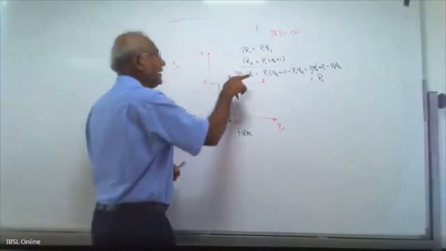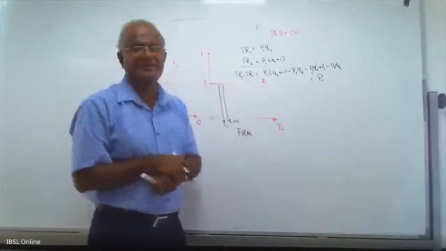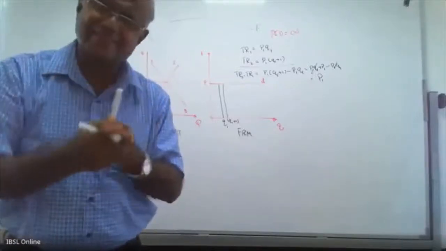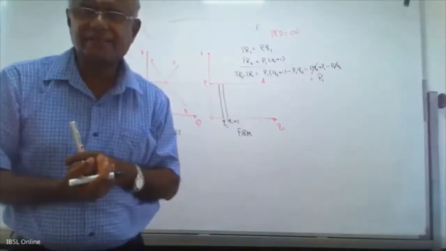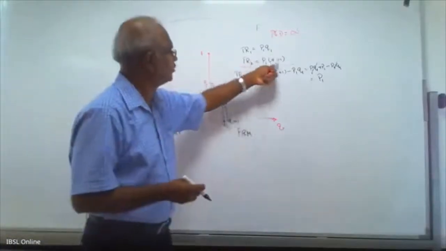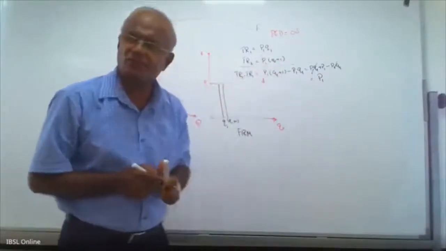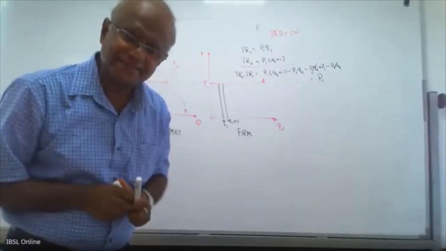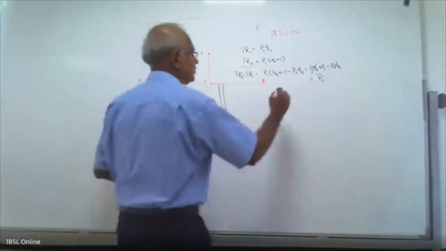Therefore, what is this, TR2 minus TR1? Another name for this one? When the firm increases the output by 1 unit, by how much does revenue increase? That is called what? When the firm increases the output by 1 unit, from Q1 to Q1 plus 1, this is the change in revenue when output is increased by 1 unit. It is called marginal revenue.